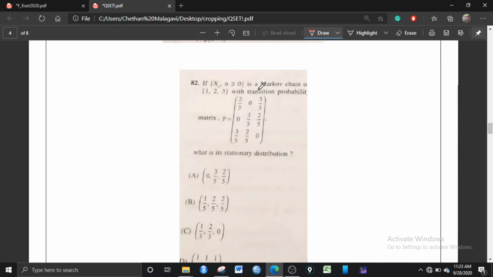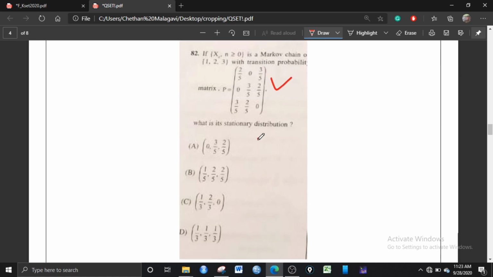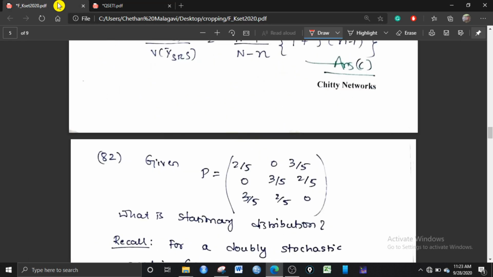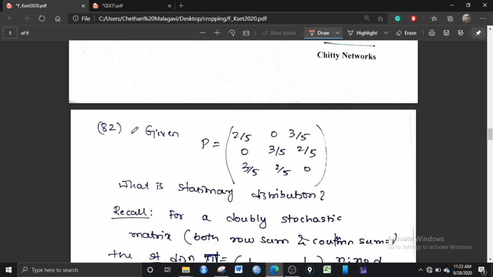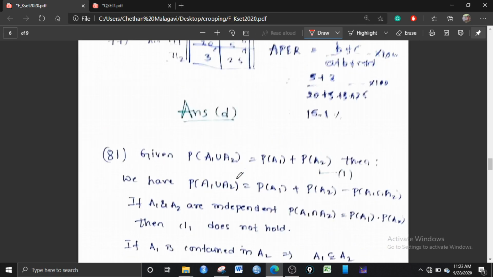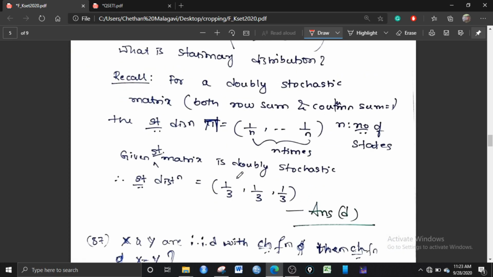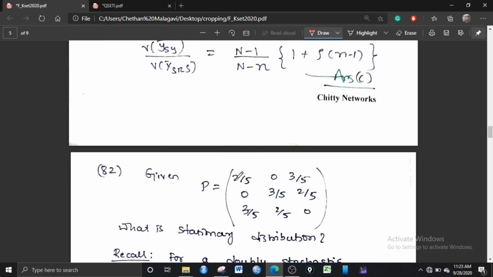If X_n, n greater than or equal to 0, is a Markov chain with the states 0, 1, 2, the transition probability matrix is given, and what is the stationary distribution? To find the stationary distribution, the formula is pi dash into (P minus I) is equal to 0. That is the formula to find the stationary distribution.